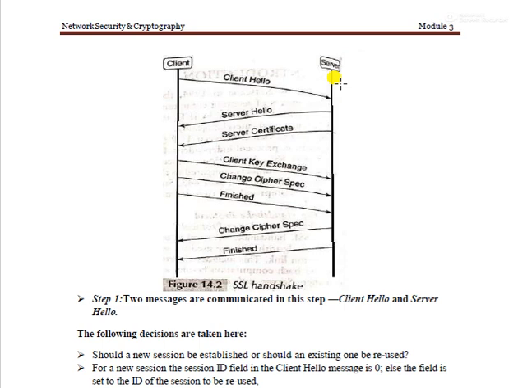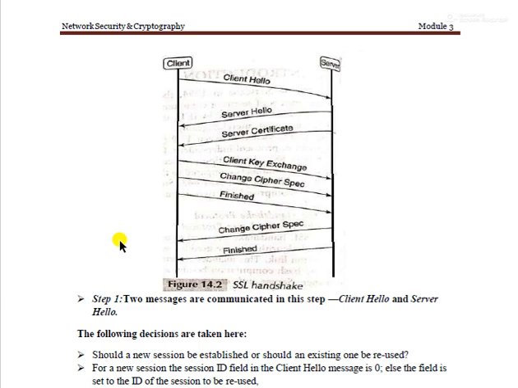Then, by accepting the server certificate, the client exchanges its client key along with the cipher specification. Cipher specification means the encryption information that we discuss next, and then it sends finished. After verifying this, the server changes its cipher specification and then says finished. Now the handshake is complete between the client and the server, and after all this verification, they start communicating with each other. Next we see what happens in each step.